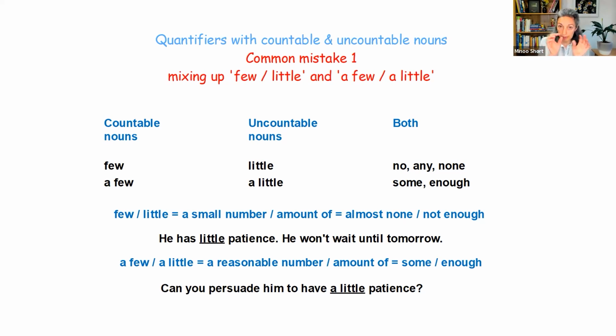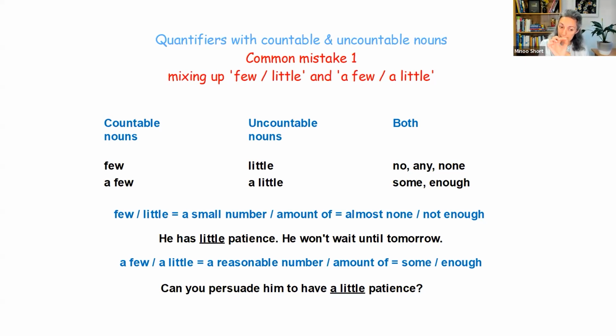Now, few and little without the 'a' mean a small number or amount of, almost none, not enough, so a negative idea. For example, the sentence I've chosen here for you as an example is, he has little patience, almost no patience. He won't wait until tomorrow, a negative sense.